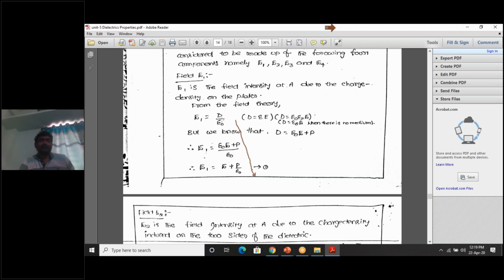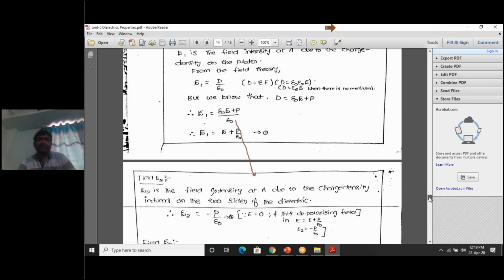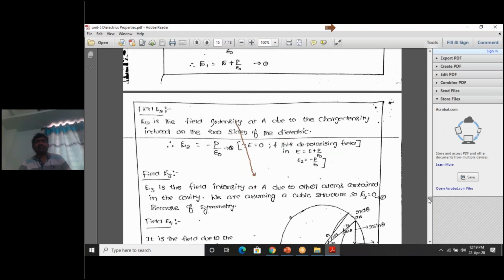But already we know D as epsilon naught E plus P. We can represent D with epsilon naught E plus P. So epsilon naught cancels out, and E1 is equal to E plus P by epsilon naught. These are very simple derivations. E1, E2, E3, very simple derivations.